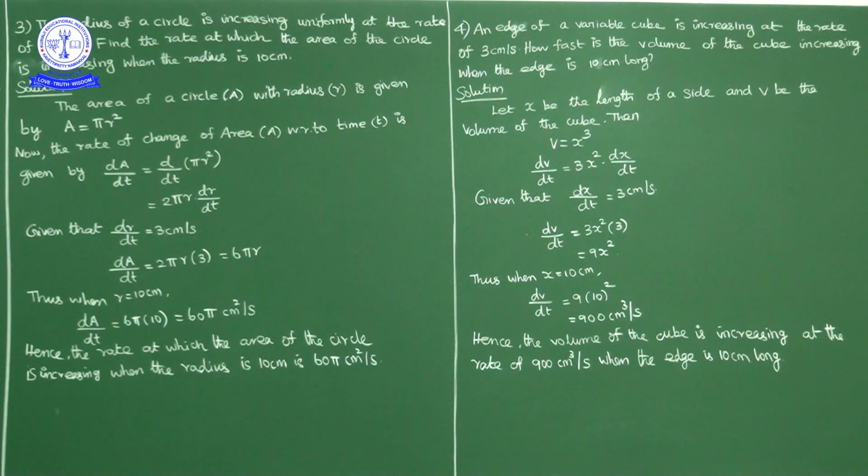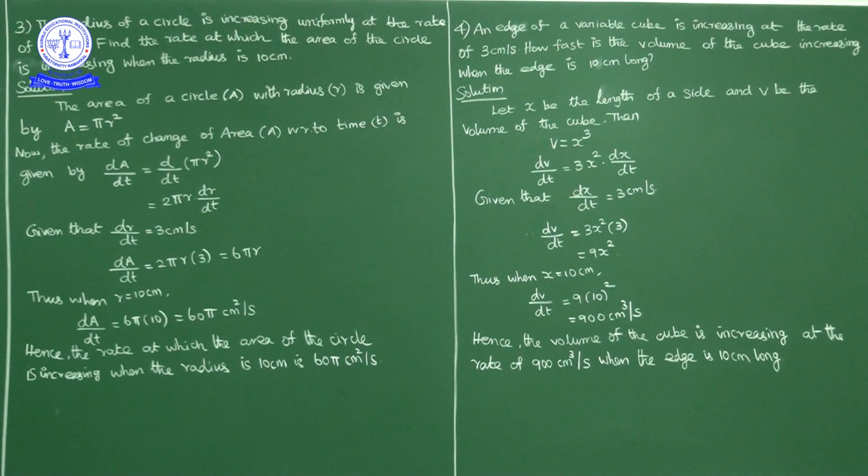So the volume of the cube is increasing at the rate of 900 cubic centimeter per second when the edge length is 10 centimeter. Now here it is given that an edge of a variable cube is increasing at the rate of 3 centimeter per second. So if your side length is x, the rate of change of side length is 3 centimeter per second. So dx by dt is equal to 3. How fast is the volume of the cube increasing? So dv by dt we have to find.